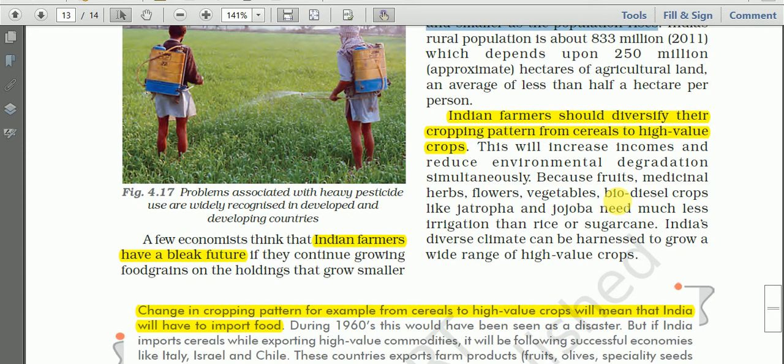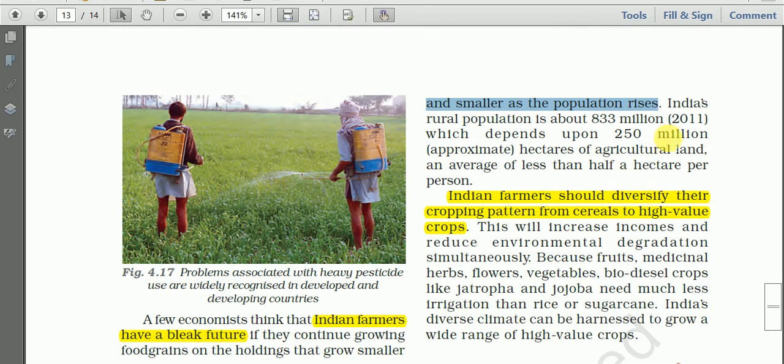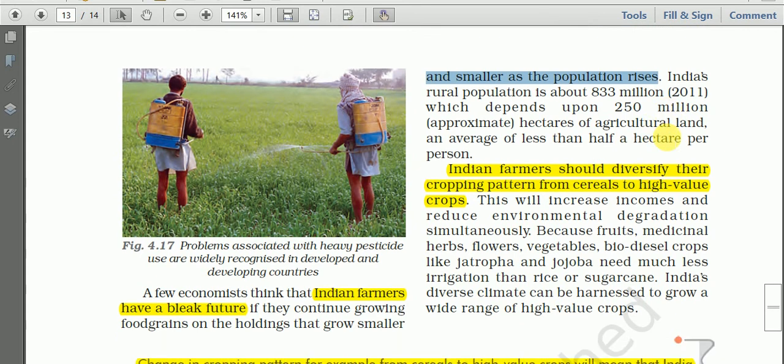More than 50% of the farmers in India own less than 1 hectare of land. Since the size of land holding is small, it is not productive or cost effective. Population is growing, land holdings are becoming smaller, and that is why the productivity of the crop has been declining, not improving.